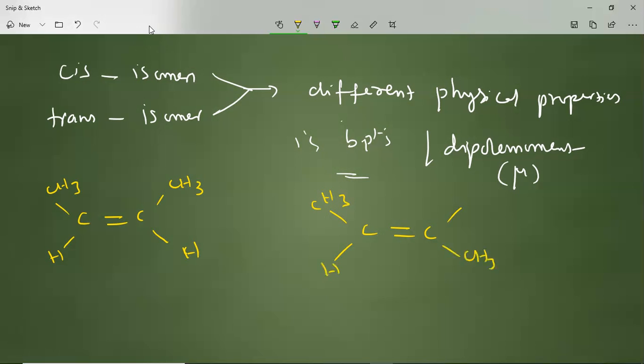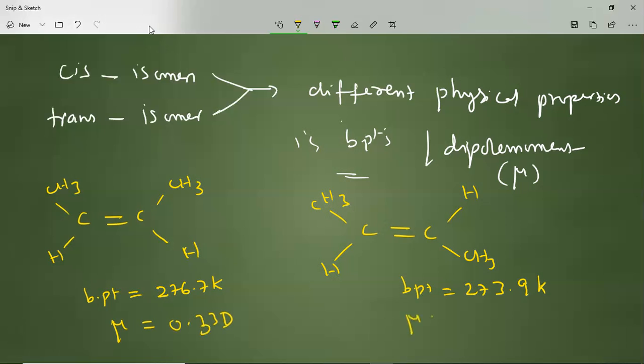When you study their boiling points, the boiling point of the cis one is given as 276.7 Kelvin, while that of the trans is given as 273.9 Kelvin. The cis form has a small mu value, 0.33 Debye.